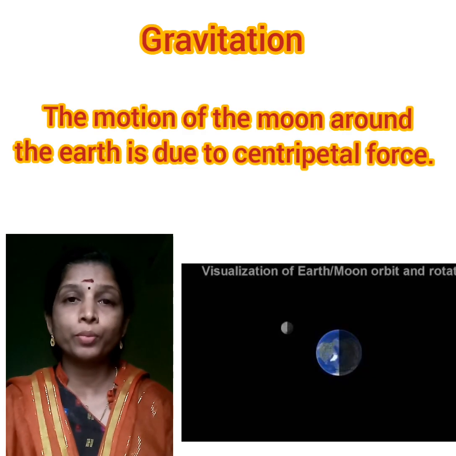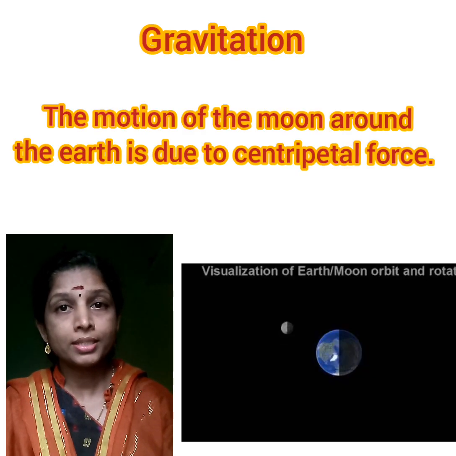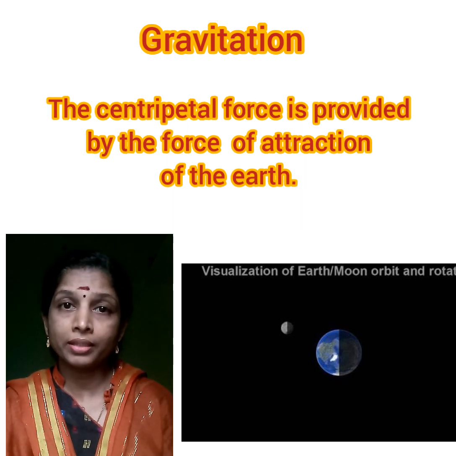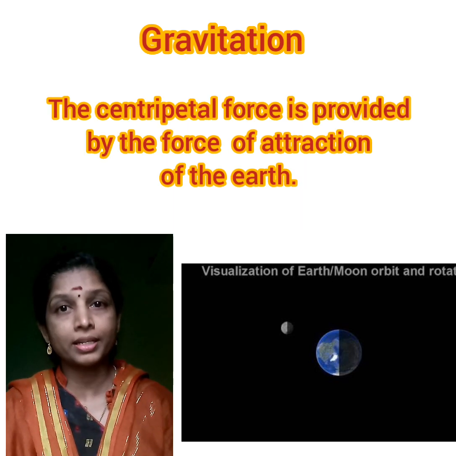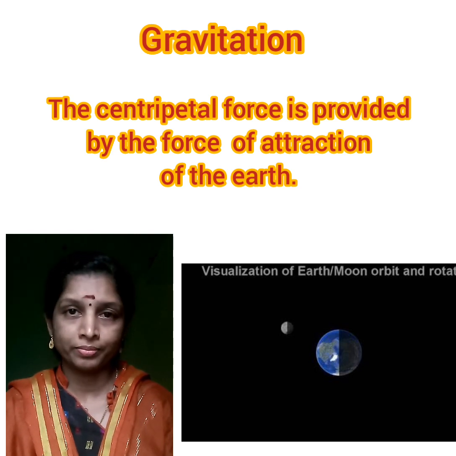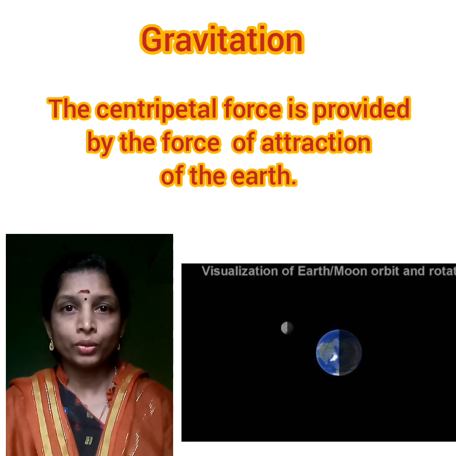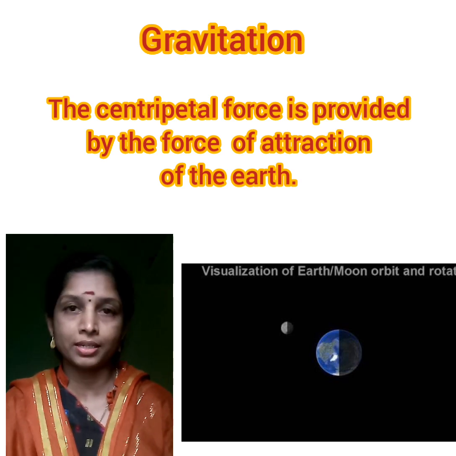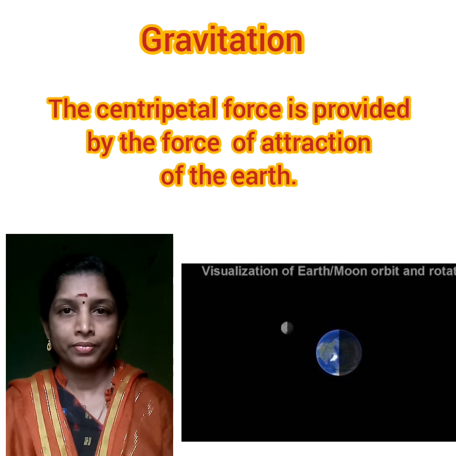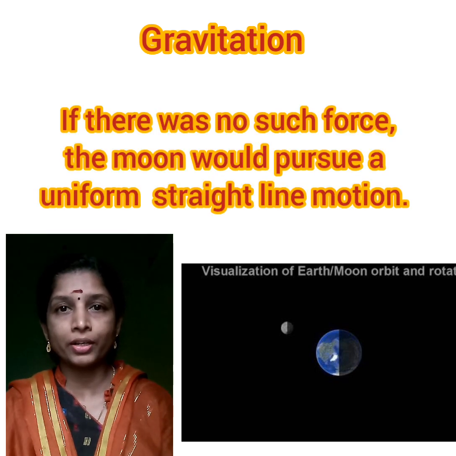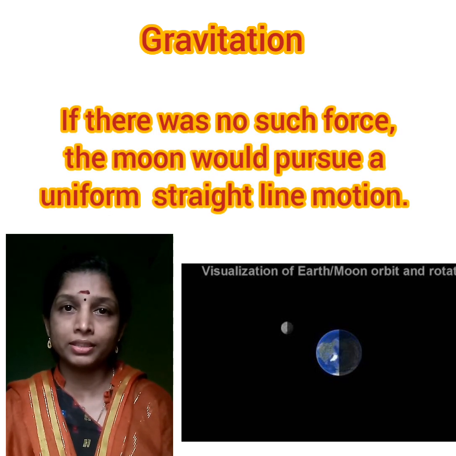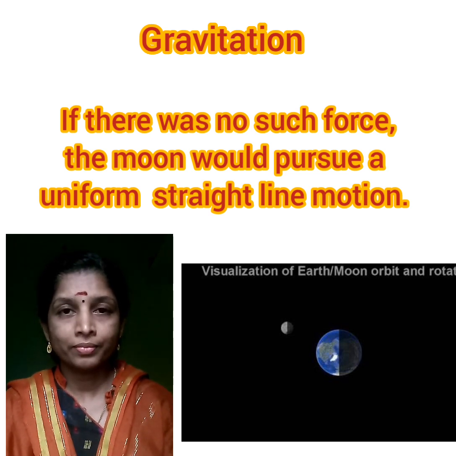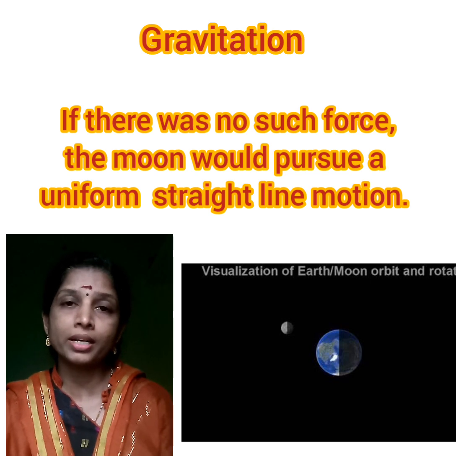So the motion of the moon around the earth is due to centripetal force, and the centripetal force is exerted by the earth. That means the force of attraction exerted by the earth on the moon. Is it clear? So the centripetal force acting on the moon is the force of attraction exerted by the earth. If there is no such attractive force, or if the earth didn't apply any force on the moon, what will happen to the moon? The moon will go along a straight line.